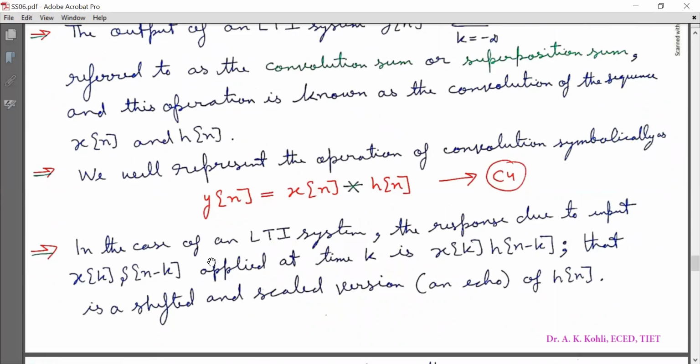In the case of an LTI system, the response due to input x[k] delta[n minus k] applied at time k is x[k] h[n minus k], as shown above. That is a shifted and scaled version, an echo of h[n].